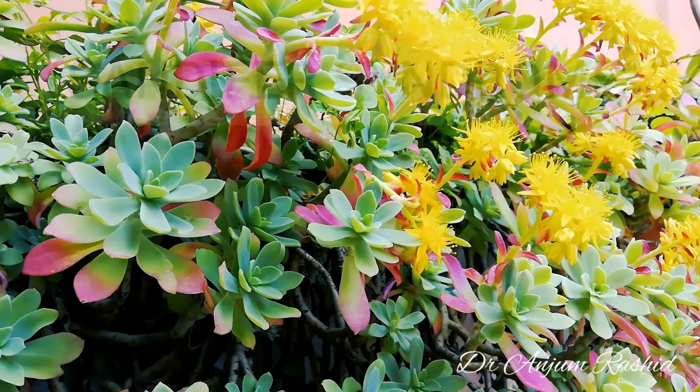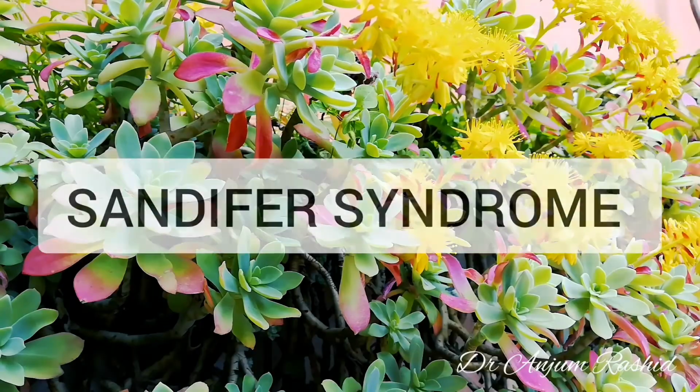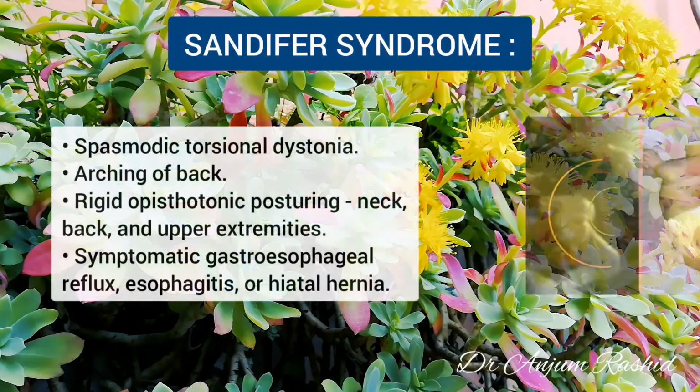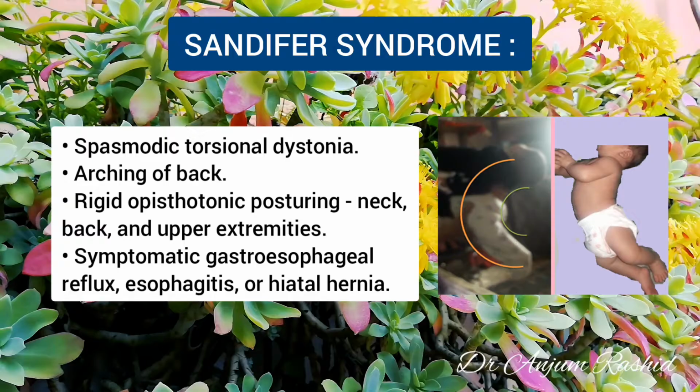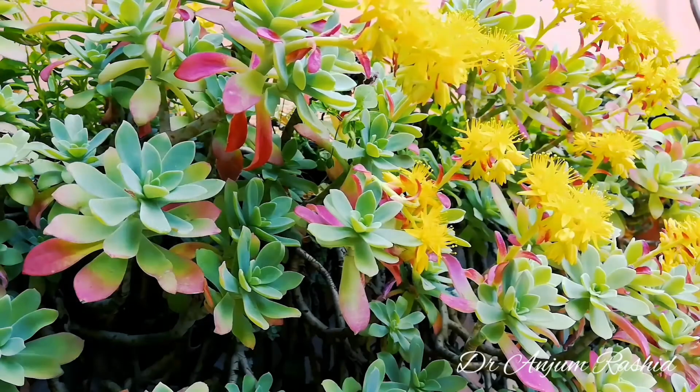In this video, I will talk about Sandifer syndrome. Now, Sandifer syndrome involves spasmodic torsional dystonia along with the arching of the back and rigid opisthotonic posturing. It mainly affects the neck, back and upper extremities. It is associated with symptomatic gastroesophageal reflux, esophagitis or the presence of hiatal hernia.